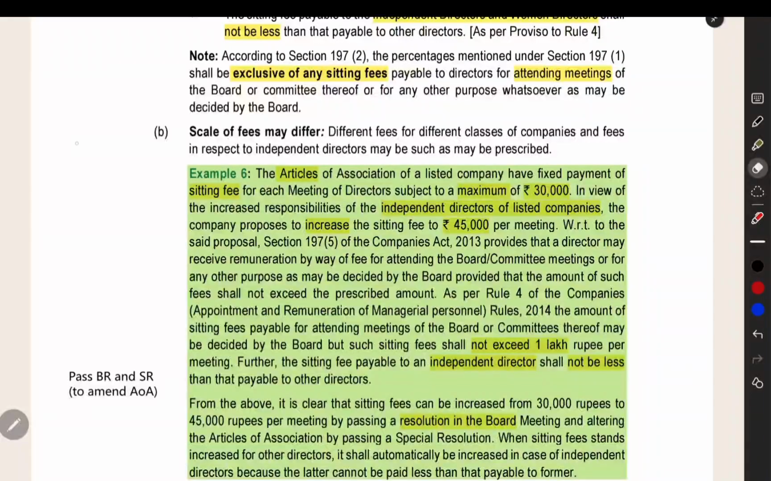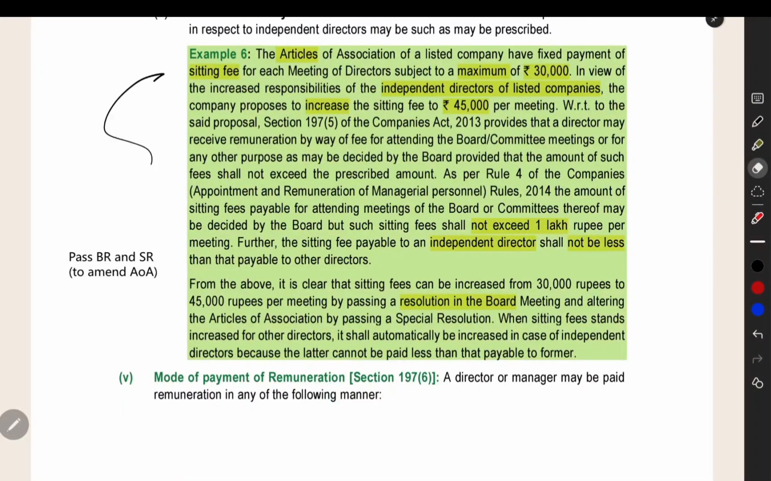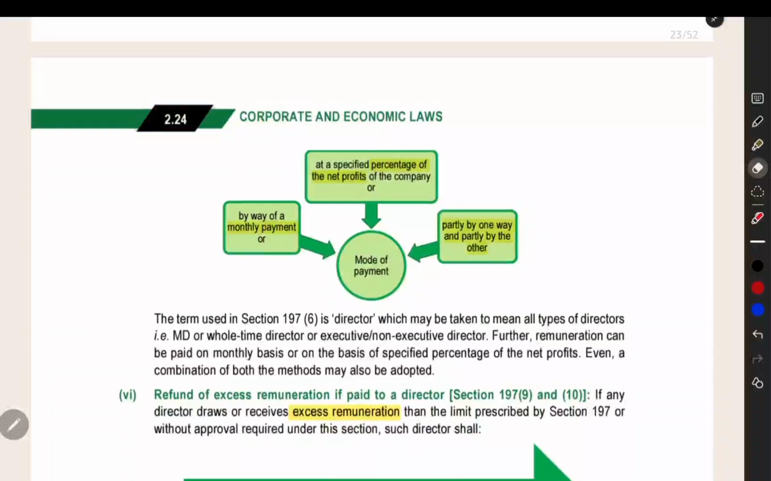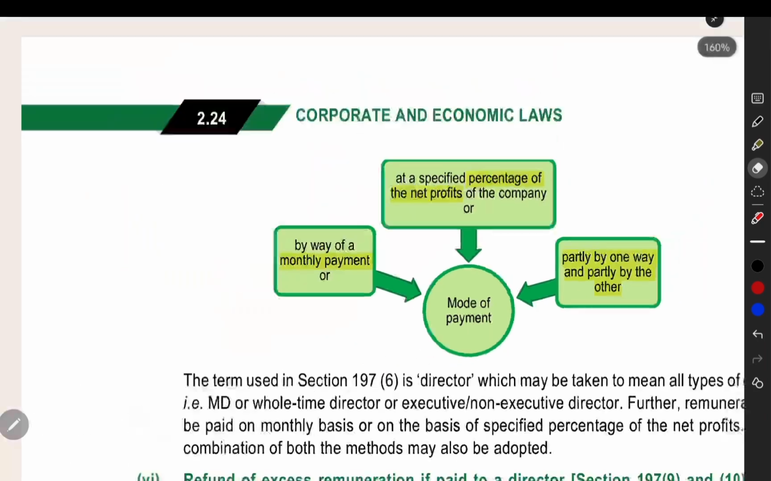And then the percentage you are having, right, 11% of net profit and 10% of net profit, that will be exclusive of the sitting fees. Sitting fees will be calculated separately, not included in that percentage. For that, they have given an example also. Next, mode of payment. You can make payment by way of a monthly payment or as a percentage of net profit, or you can use a combination of both.